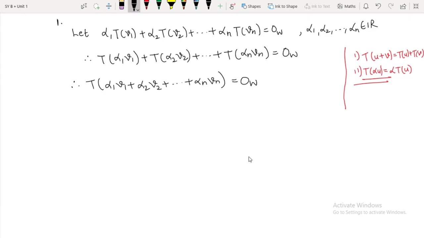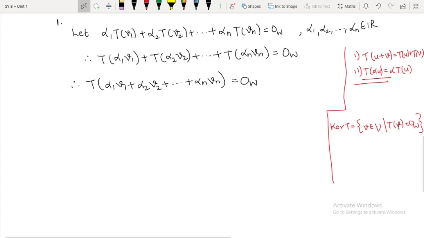Now just try to recall the definition of the kernel of T. The kernel of T is the set of all v belonging to V such that T of v is equal to 0 of W. Means, if a certain element v satisfies this condition, T of v is equal to 0 of W, in other words this small v is mapped to 0.